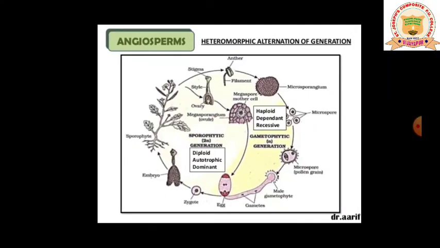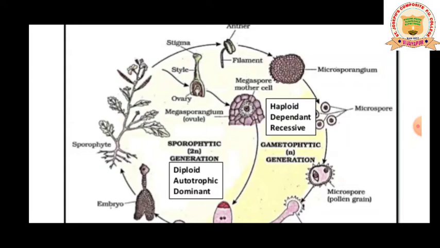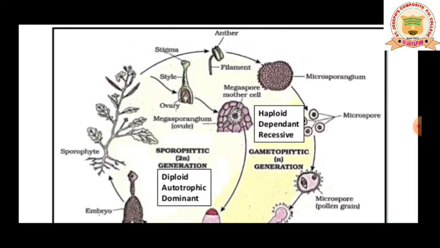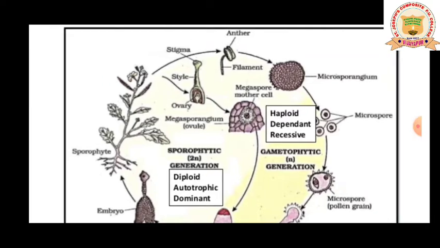So angiosperms show heteromorphic alternation of generation. Here you can have a look at the alternation of generation. The plant body is the sporophyte, and it gives rise to a microsporangium, which produces microspores that are haploid in nature.